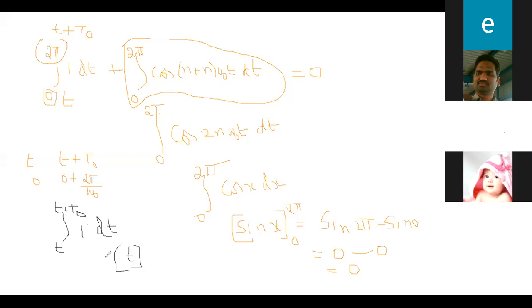So substituting upper limit t plus t naught and lower limit t: t plus t naught minus t. The t gets cancelled, we have t naught only, and before that integral there is also a 1 by 2. So t naught by 2. The first term is t naught by 2 and the second term is 0 in a full cycle.